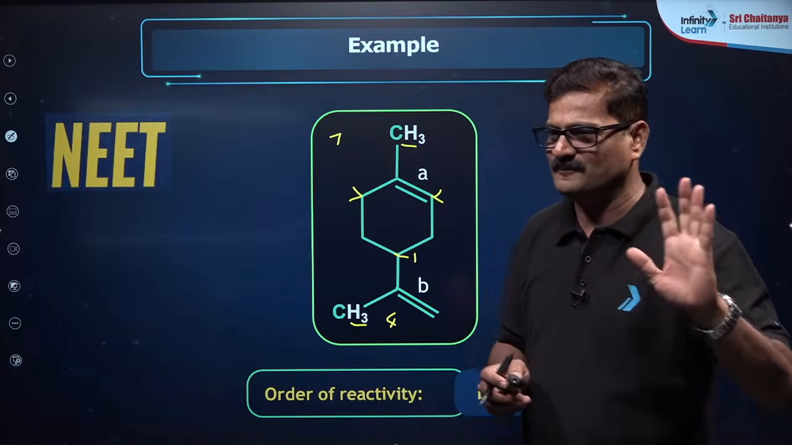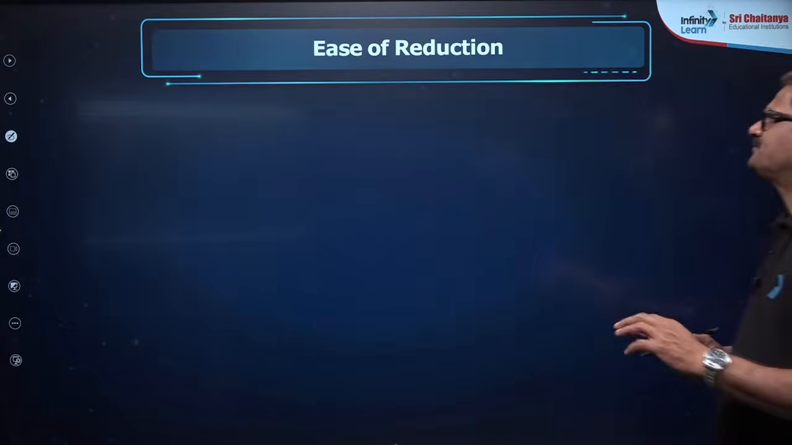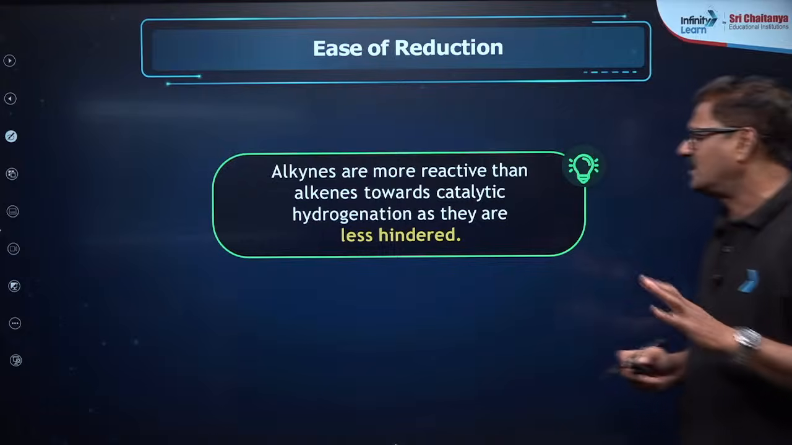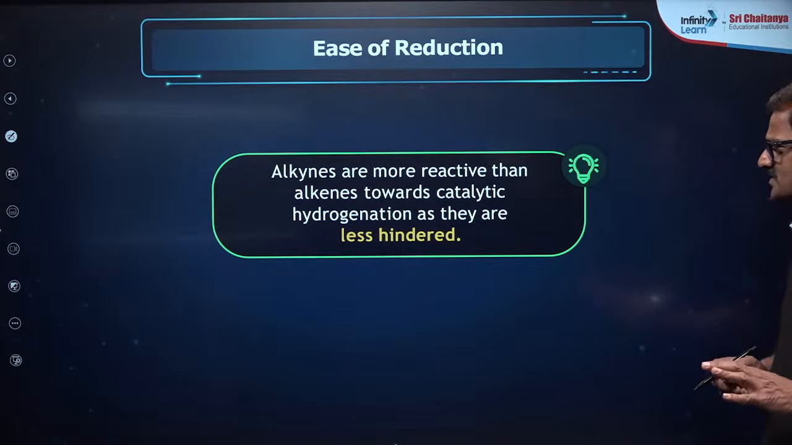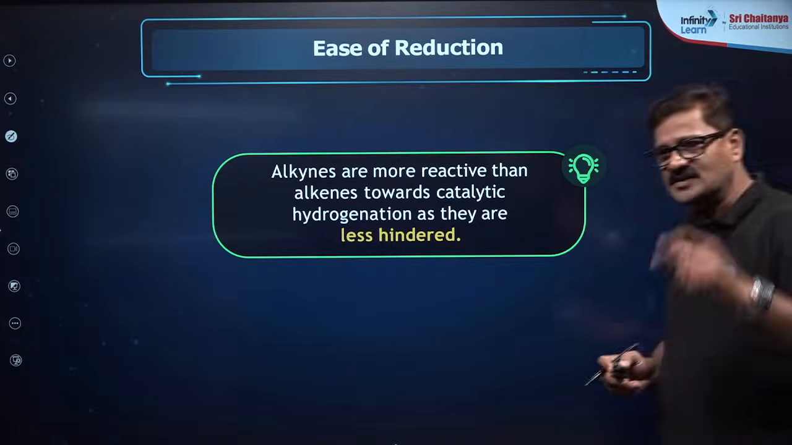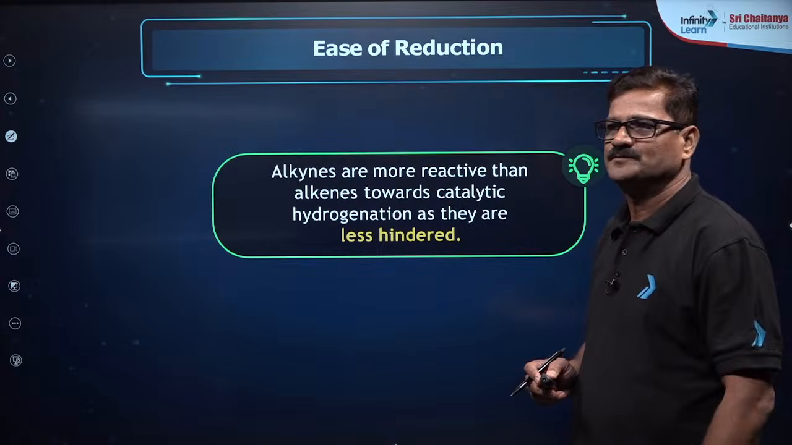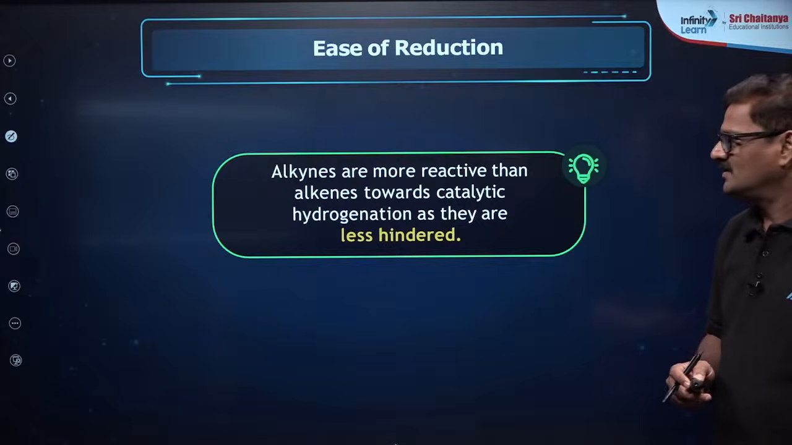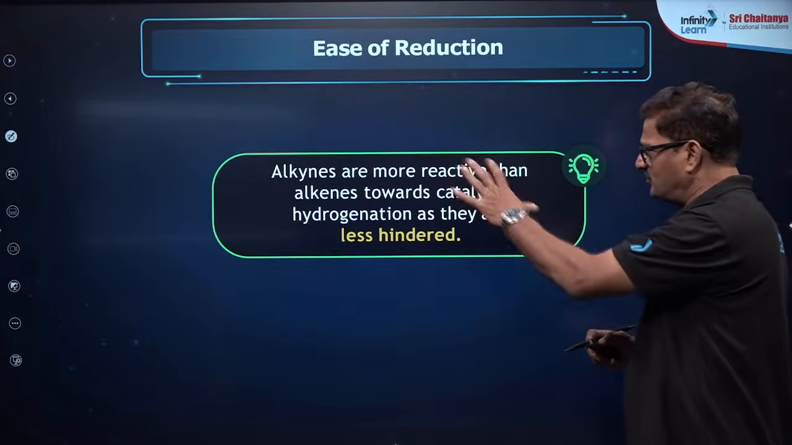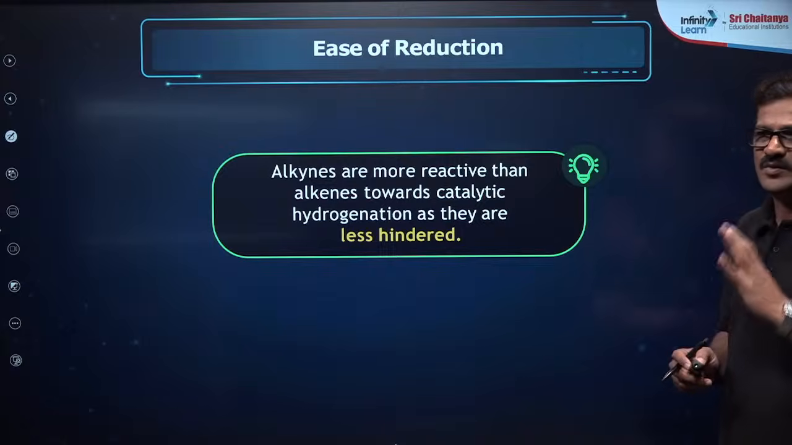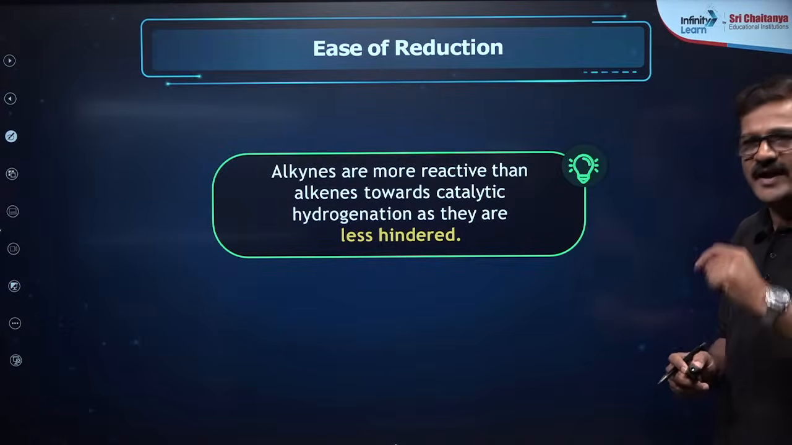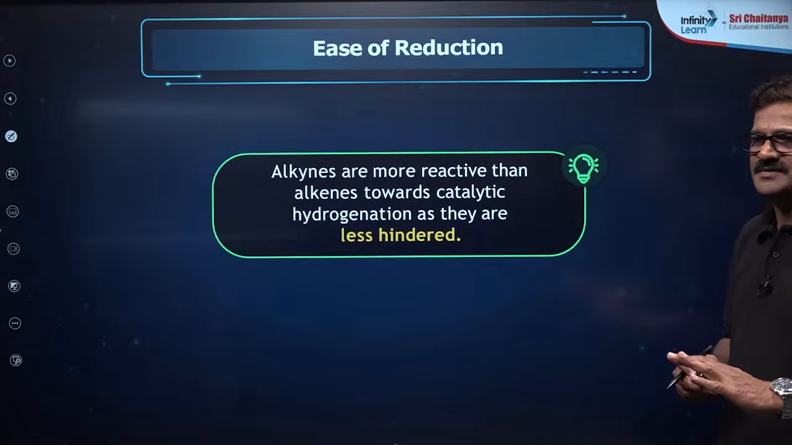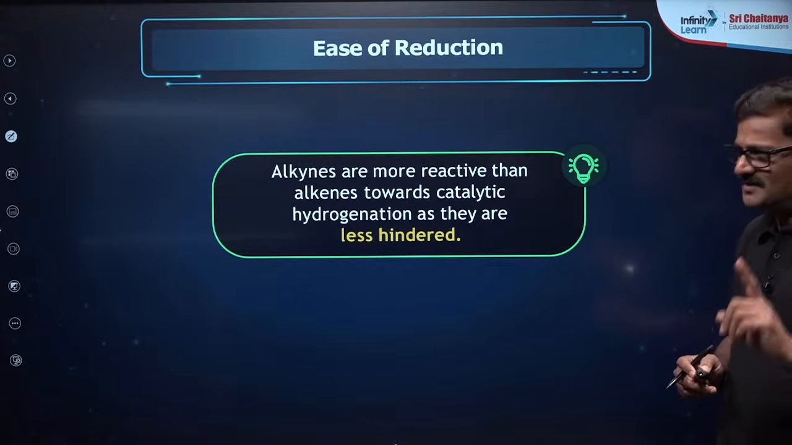Fine, clear? Now moving ahead, ease of reduction. Alkynes are more reactive than alkenes towards catalytic hydrogenation as they are less hindered. That is very important. Clear beta? So this is a noteworthy point. We need to connect with these noteworthy points during the examination. So there is no compromise. There is no compromise. Okay? Fine. God bless you.